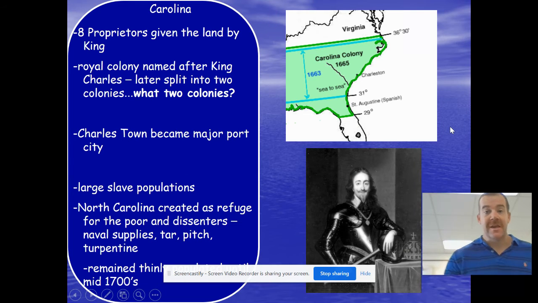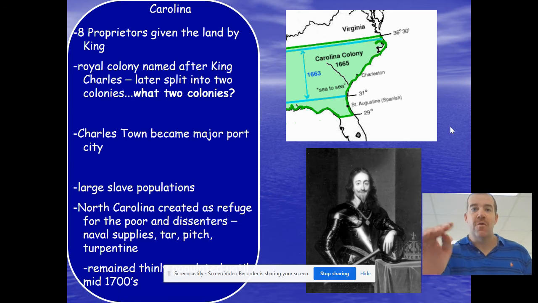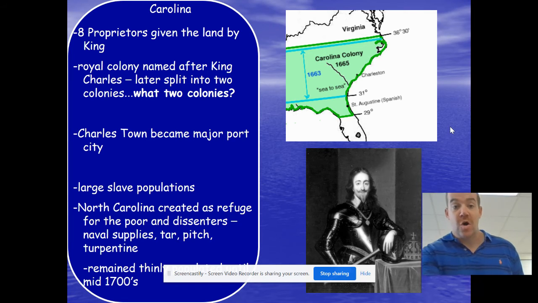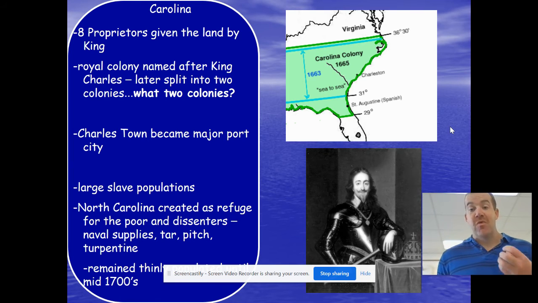The Carolinas, again, as we start to get further south, and particularly Virginia and the Carolinas, you start to see these colonies aren't founded necessarily for religious reasons, but for monetary reasons. Okay, a large slave population would come to thrive in the Carolinas as well as Virginia and Georgia. Why? Because agriculture was very profitable there. All right, that is what you know about the Carolinas. Now, at first, it was one colony, and then became two, North and South Carolina.